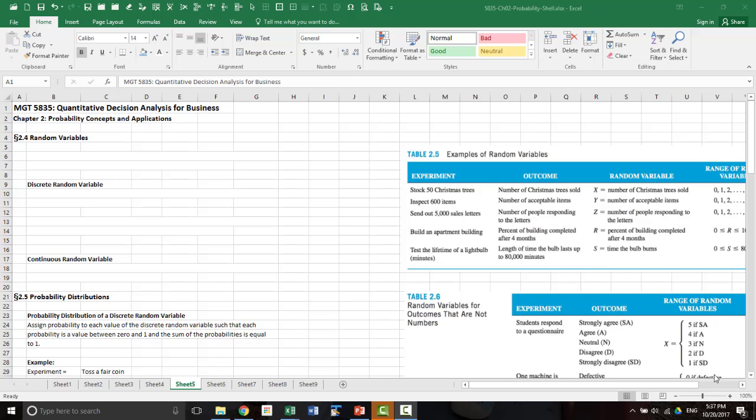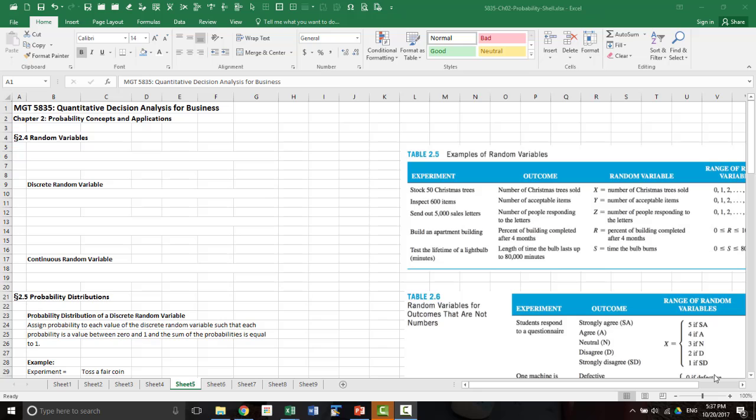A random variable is one that takes on a value when an experiment is repeated. Remember, this is not a scientific experiment. This is just in the context of probability.